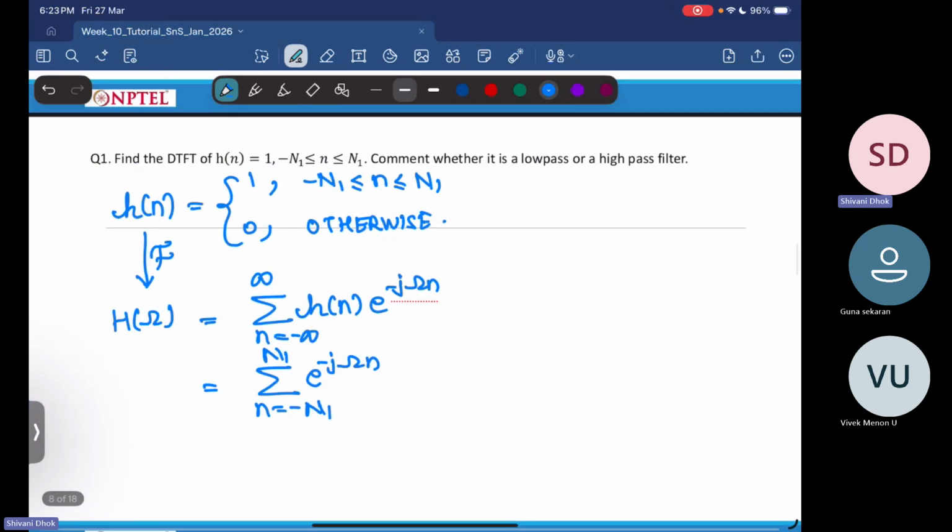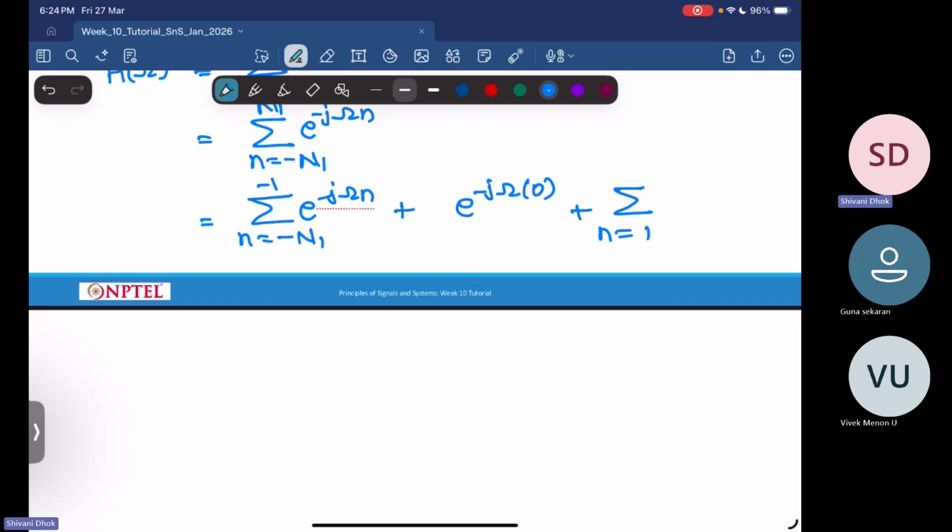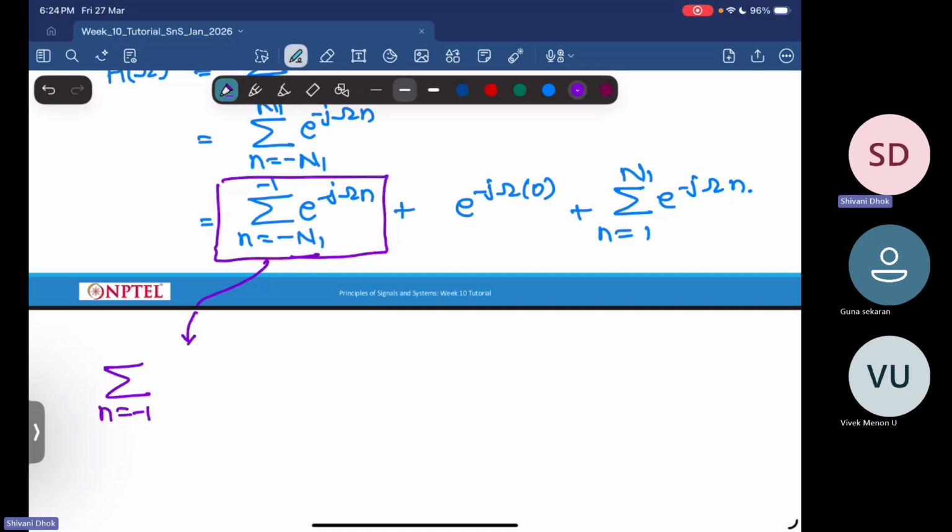Now I'll split this summation into three parts. The first part is the summation over n from minus N1 to minus 1 of e power minus j omega n, plus the term for n equal to 0, plus the summation over n from 1 to capital N1 of e power minus j omega n. Now let us just focus on the first term, n running from minus N1 to minus 1 of e power minus j omega n.